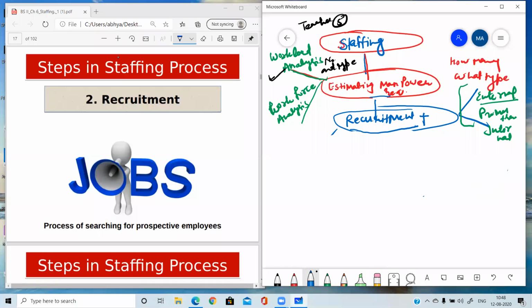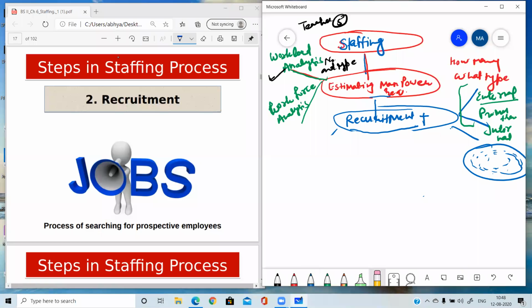In this, every organization tries to create a pool of employees. Pool. Applications are there, and this is a pool of employees and different applications are there, and every organization will try to fill this pool with the applications so that later on it can make a wiser choice. If no applications are there, then there will be no choice with the organization. Okay, so this is all about the second step.